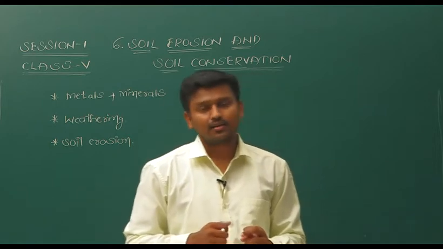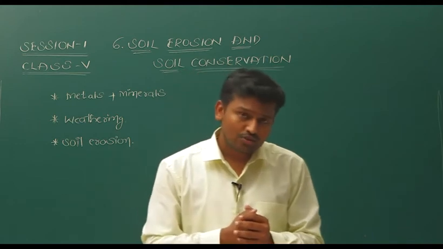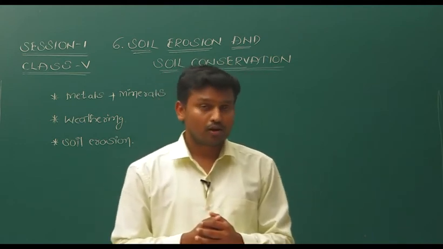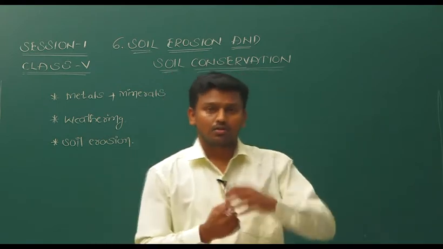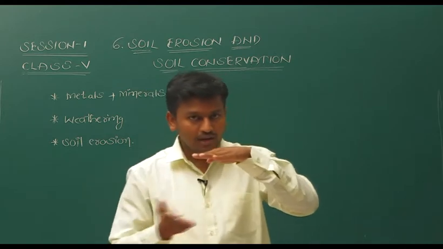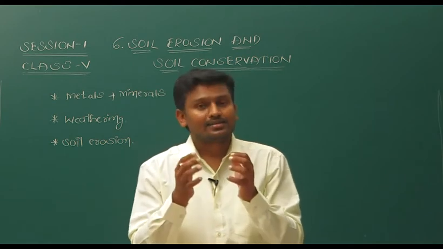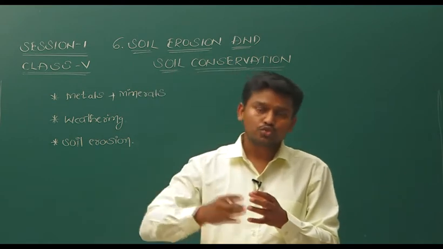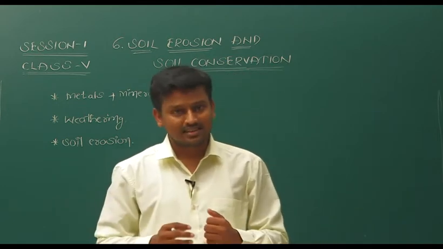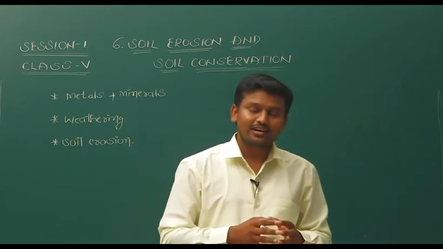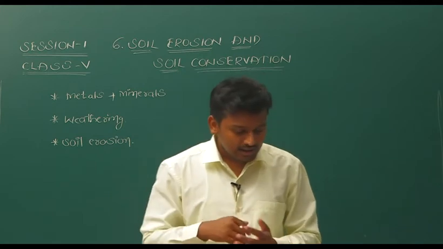The first one is that we have to plant saplings as much as possible. How can planting saplings control soil erosion? The reason is that, as we know, the roots of the plants are under the soil, and these roots hold the soil firmly. As they hold the soil firmly, due to the natural forces, that topsoil does not erode easily. So we can say that planting saplings as much as possible can control soil erosion.